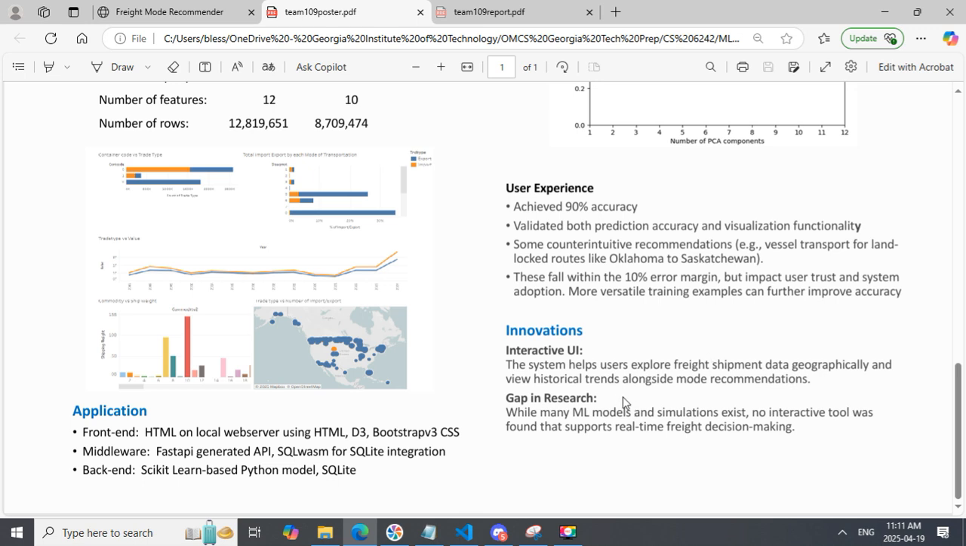And so we have an interactive UI that's part of our innovation, and it helps users plan their shipments and get a reliable mode of transportation recommended. Although other researchers have had different approaches to this in the past, none of them actually combines an interactive tool that supports real-time freight decision making with machine learning models. And that's what we're offering as a unique offering.